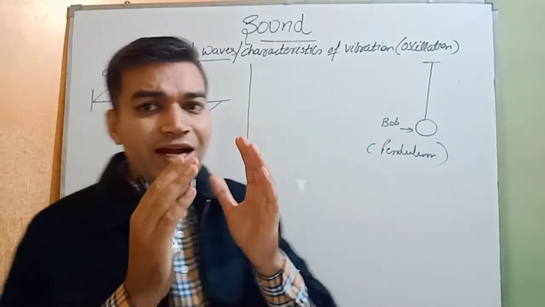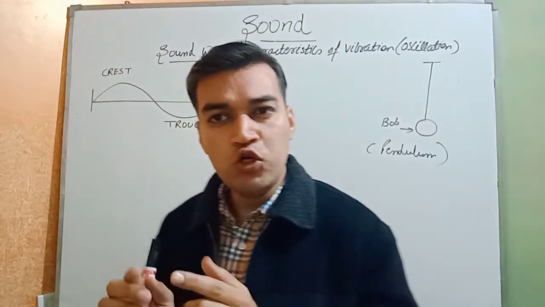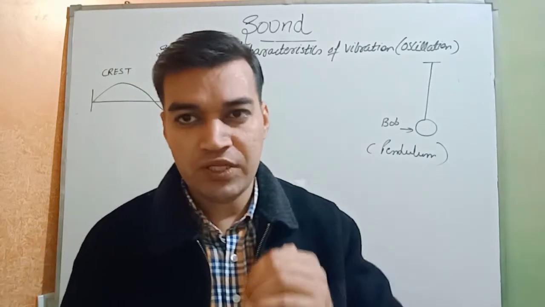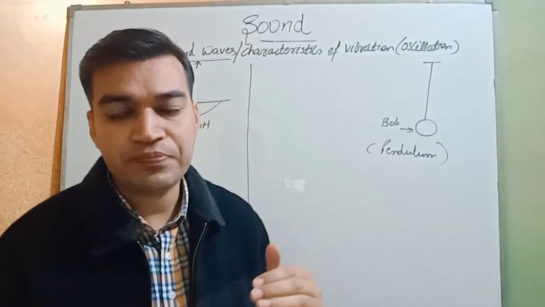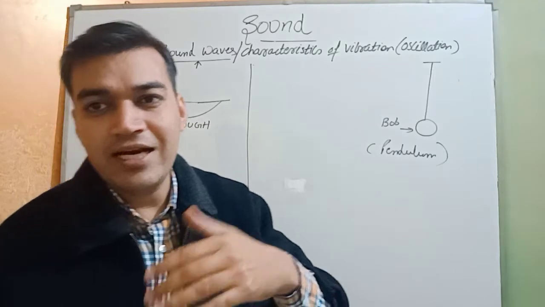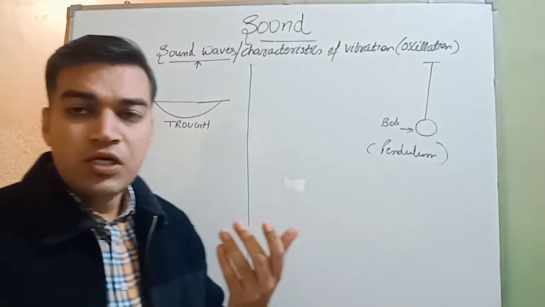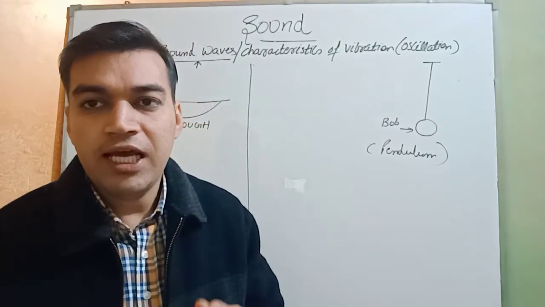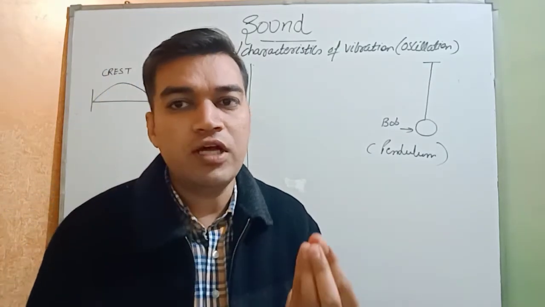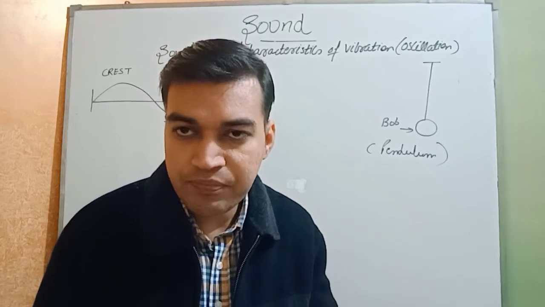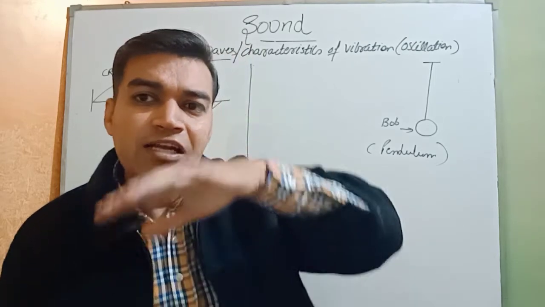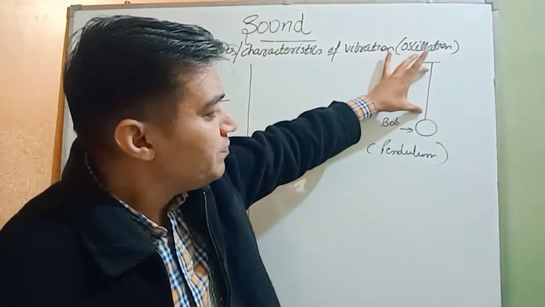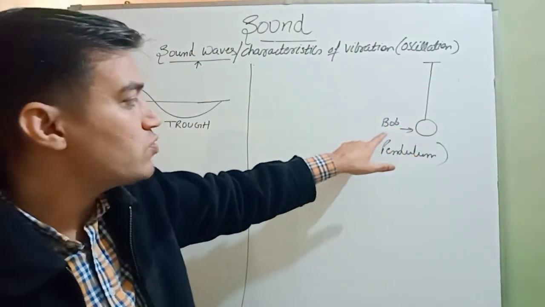But it will be very difficult to observe the vibration when it is rapid. The rapid to and fro movement we cannot see. It creates some problem. So how can we slow the to and fro movement? If we take a thread and hang some weight on the thread, that arrangement is called a pendulum. This is a pendulum. Take a thread and hang some weight. The weight is called bob.